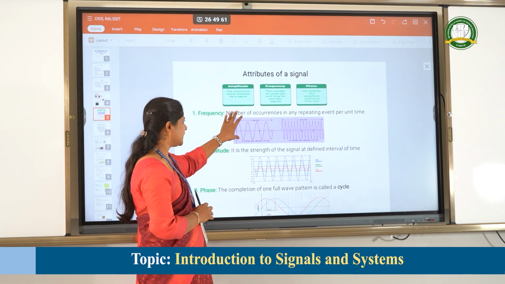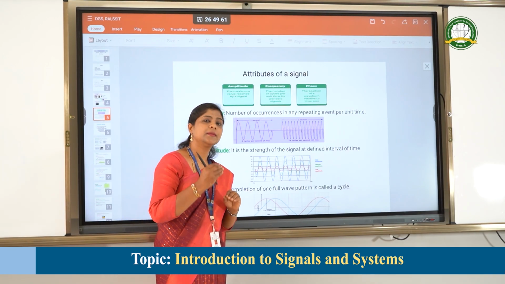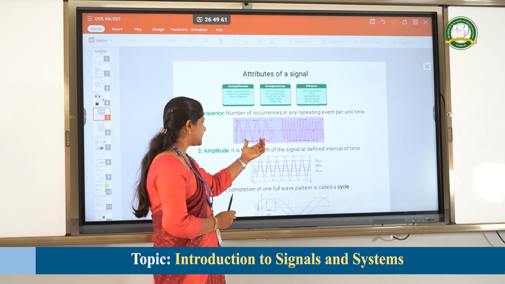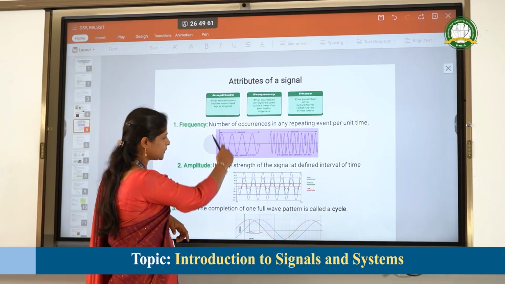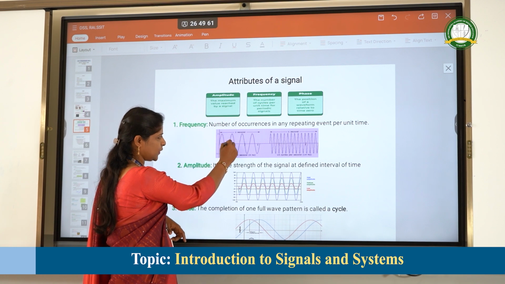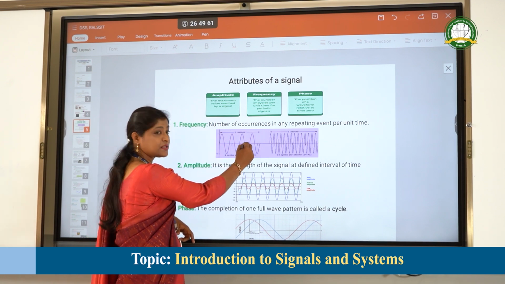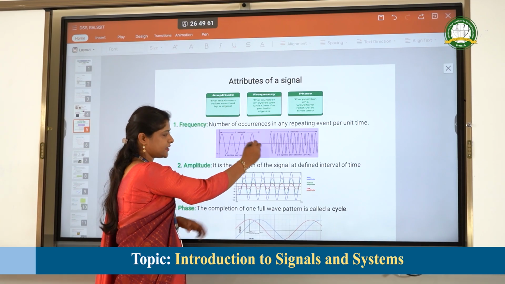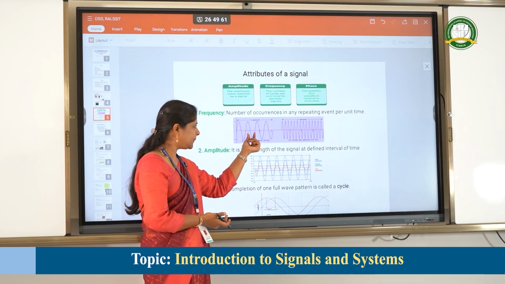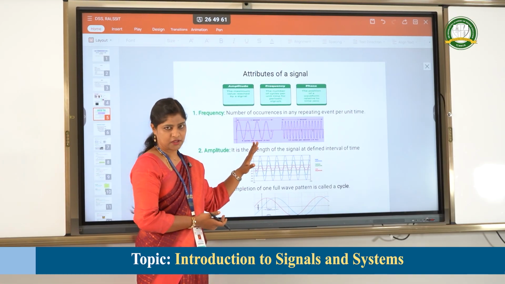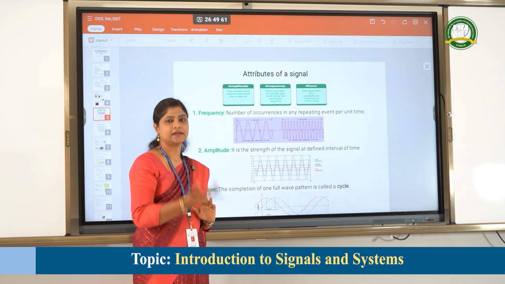So overall, what we can say is frequency is nothing but the number of occurrences in any repeating event. In this example, you can see that this figure has 4 cycles. This is one cycle and the same cycle is repeating a second time, a third time, and the last cycle is repeating another time. In total, the same information is repeating how many times here? 4. So what is the frequency of this signal? We can say that the frequency is 4 cycles per second.